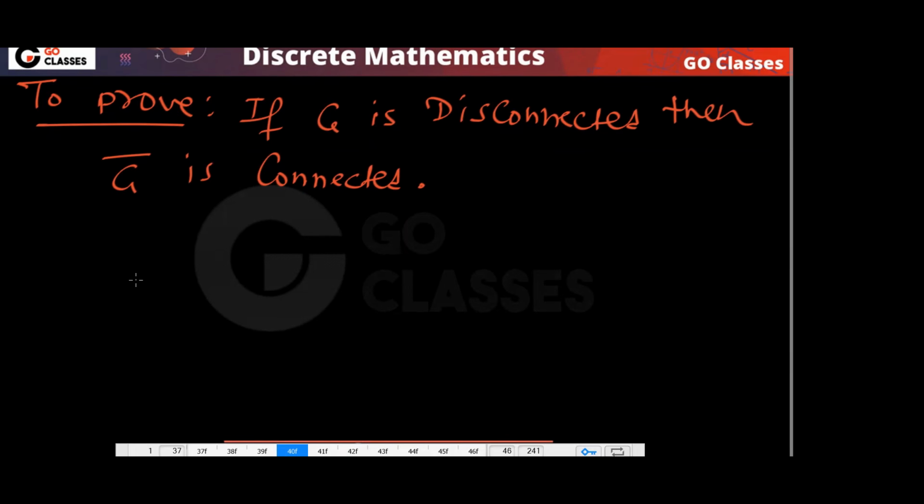If you have K1, the complement of K1 will be K1. Yes or no? Now let's prove this. If G is disconnected, this is given to you.